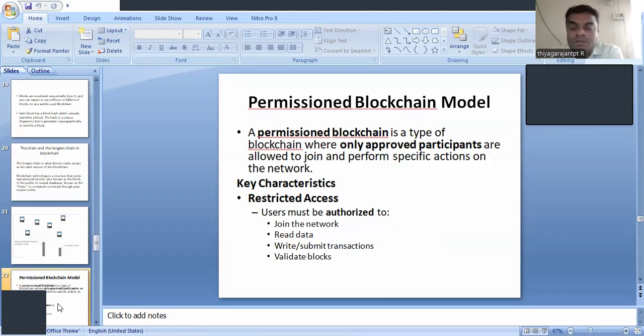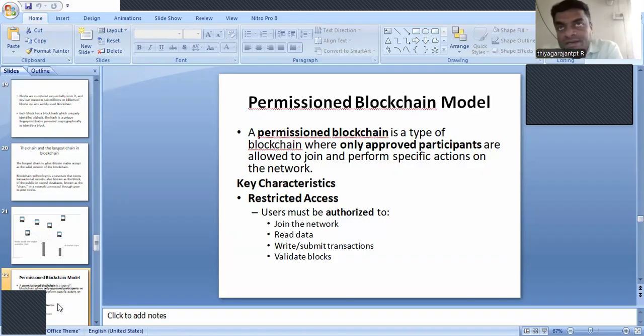A permissioned blockchain is a type of blockchain where only approved participants are allowed to join and perform specific actions on the network. So note down this point as important: only the approved person. Who is the approved person? The person who is available in the network, an approved client. Only approved persons are allowed to join and perform specific actions on the network.